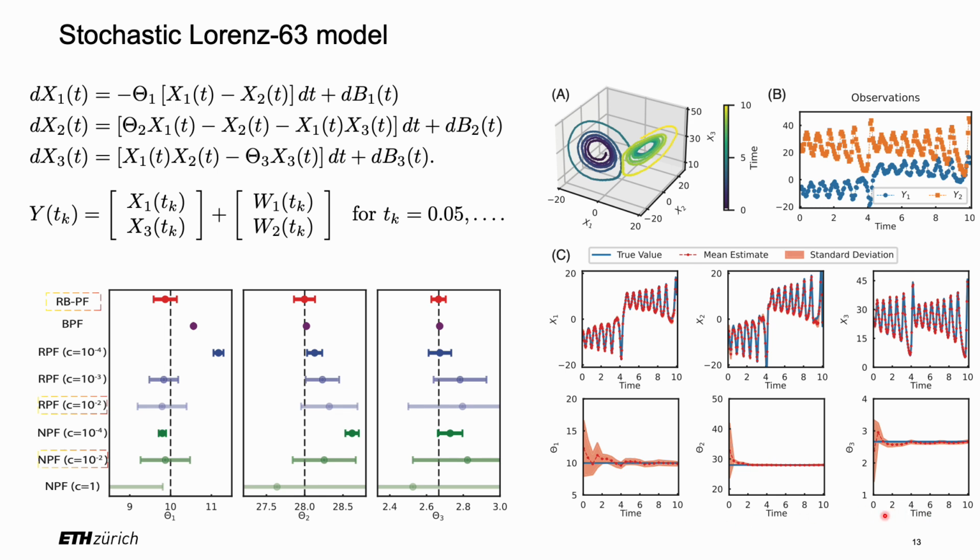We also compared our approach with other competing ones in estimating system parameters in the bottom left panel. It demonstrates that our method, indicated by the red dots and lines, is the most accurate in estimating the actual system parameters, indicated by the dashed line. Even though other approaches can also relatively accurately estimate all the parameters in certain situations, they require a very careful selection of the artificial noise for perturbing the particles, which is almost impossible to know in advance.